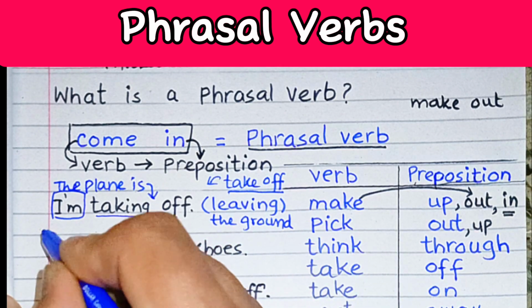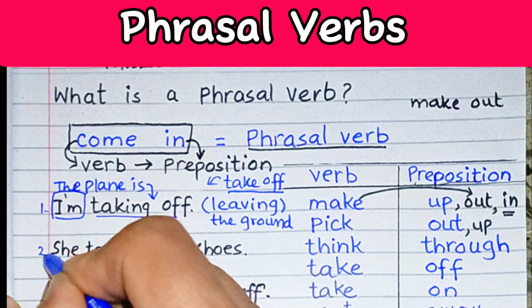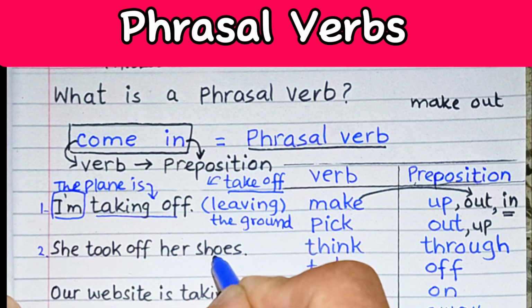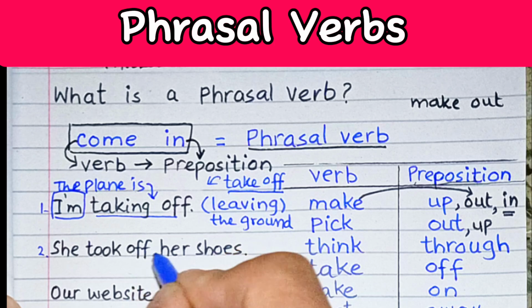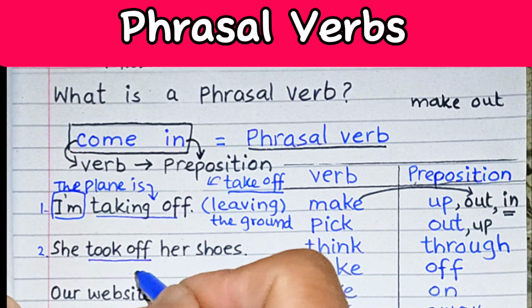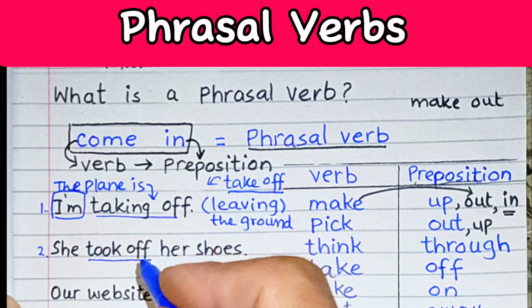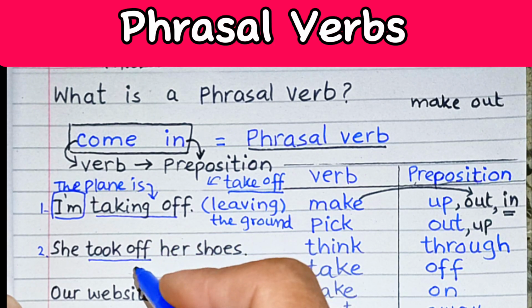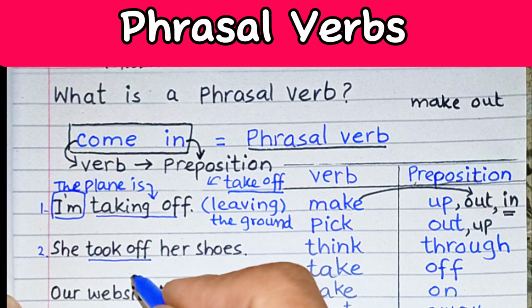Similarly, sentence number 2, she took off her shoes. Over here, the phrasal verb took off means to remove. She took off her shoes.